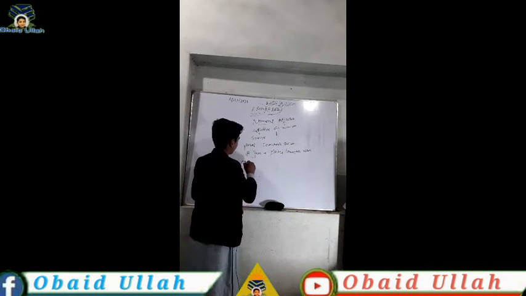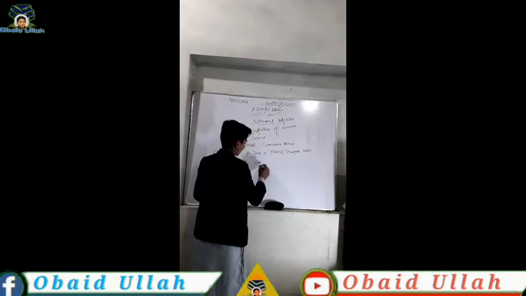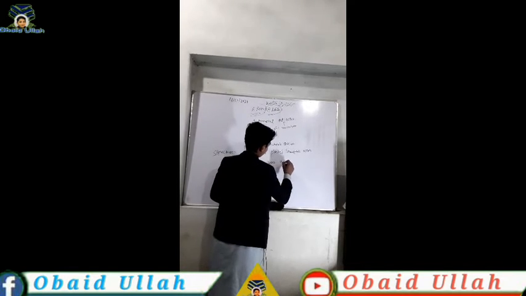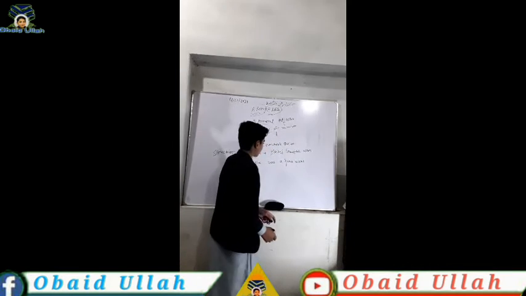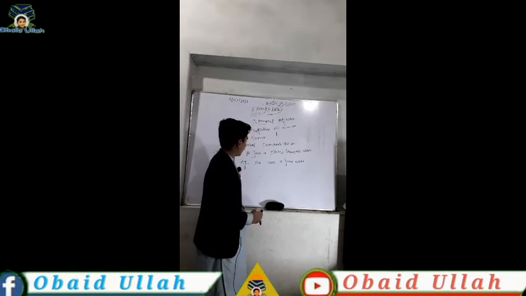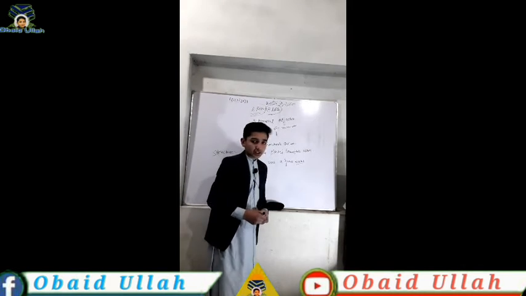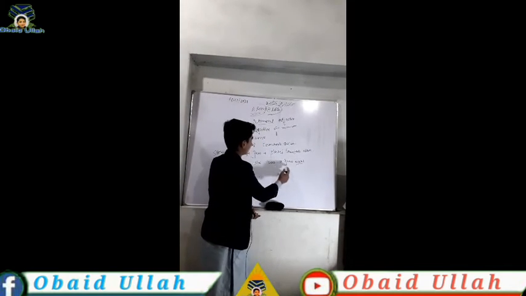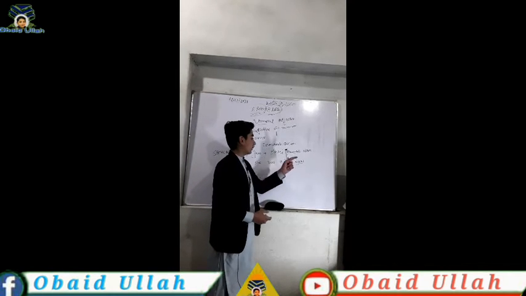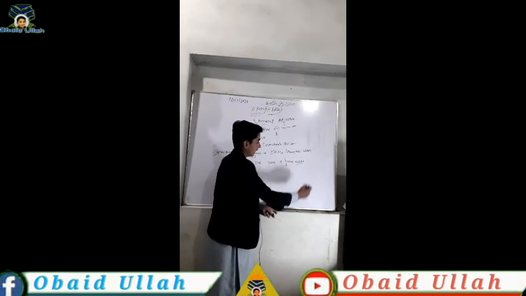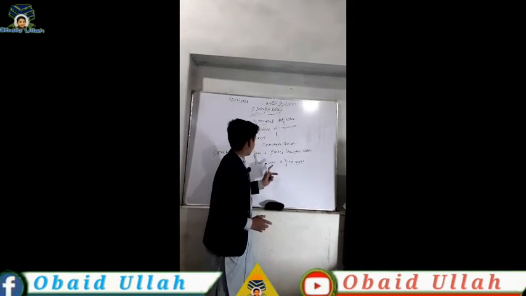Let me give you an example: she has a few books. She has a few books. So here we use a few plus plural countable noun, meaning that we can count. So this is a plural countable noun and this is a few, according to the structure. So this was a few.